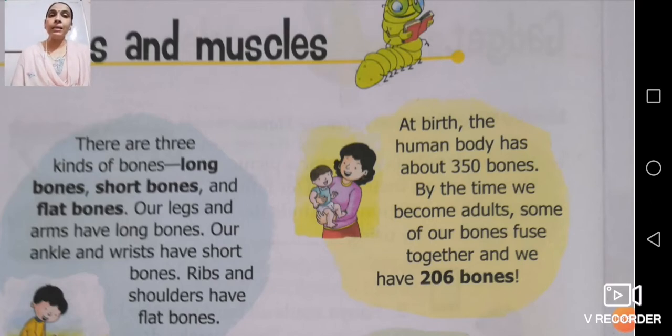Our ankle and wrist have short bones, and ribs and shoulder have flat bones. Now what is a rib? Rib is again a bony structure or framework which helps to protect our internal organs which are quite delicate, like the heart and lungs.